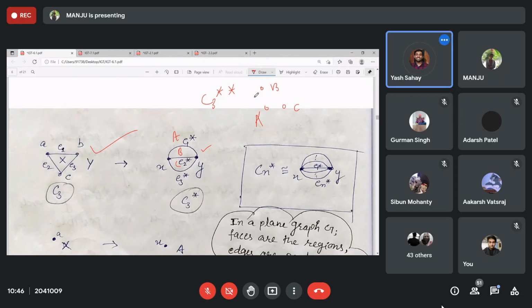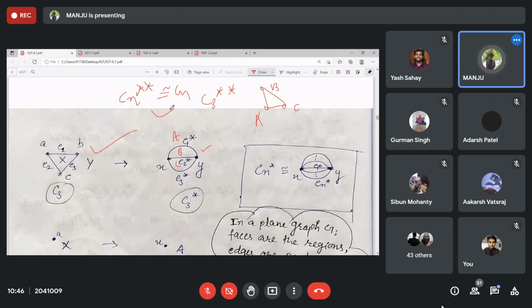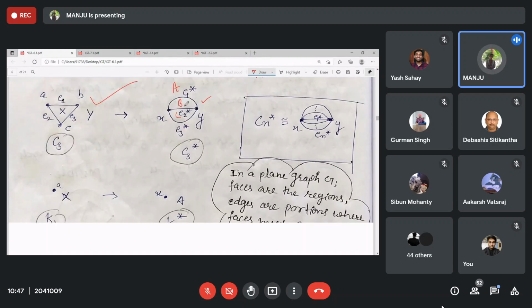Yes, ma'am. B and C adjacent. What about A and B? Adjacent. A and C adjacent. So in case of Cn, the double dual is isomorphic to Cn. So in some graphs it is isomorphic, but in almost all other graphs it may not be, right?